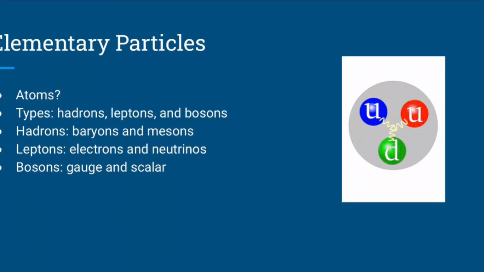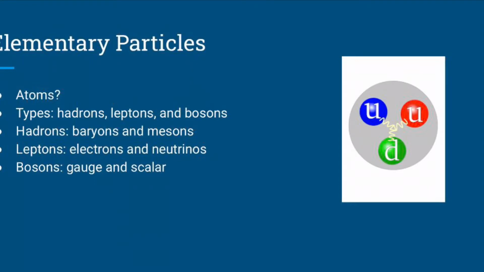Hadrons are heavier particles that have been subdivided into mesons and baryons. Baryons consist of protons, neutrons, lambda, and antiprotons, while mesons consist of pi minus, pi plus, and K particles. All hadrons are made up of quarks, while baryons are made up of 3 quarks or 3 antiquarks. Mesons are made up of a quark and an antiquark.